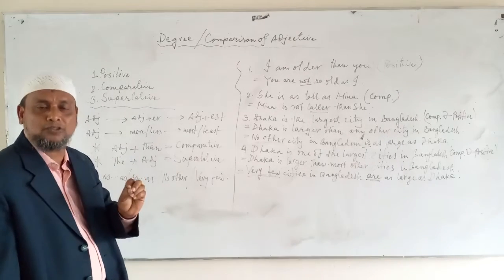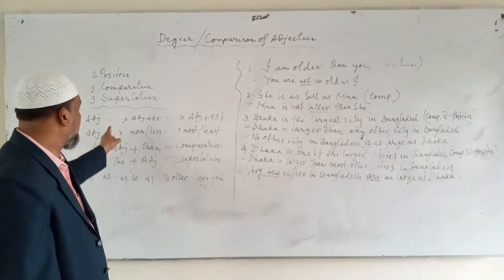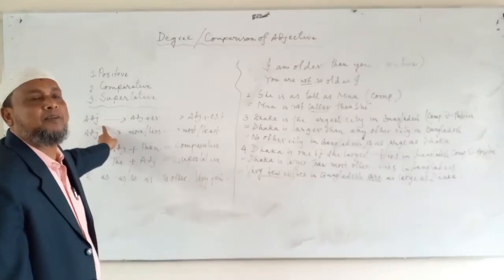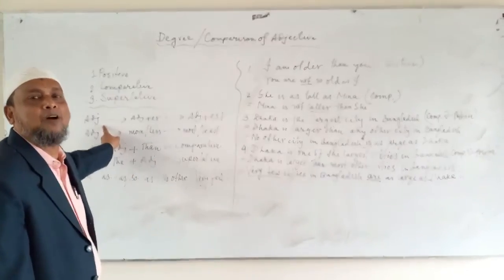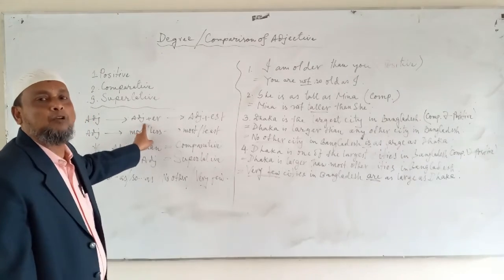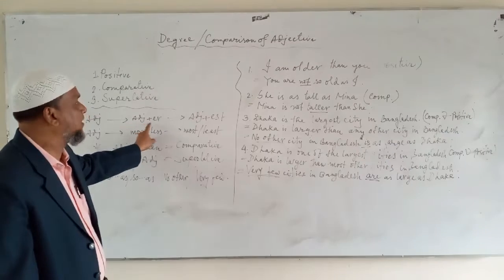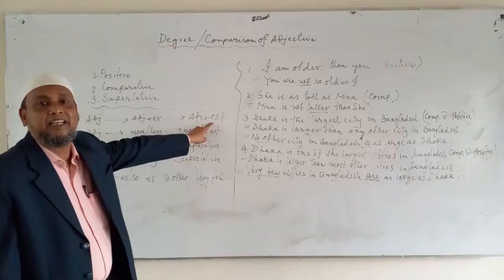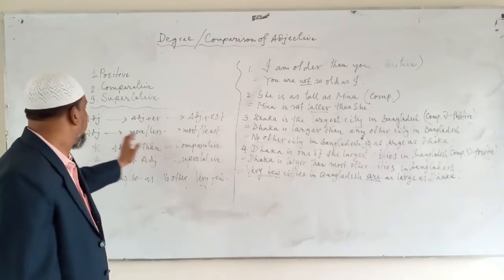The basic rules are, first of all, for positive degree, the basic form of the adjective is used. If we want to make it comparative, we normally have to add er after the adjective, and est for superlative.